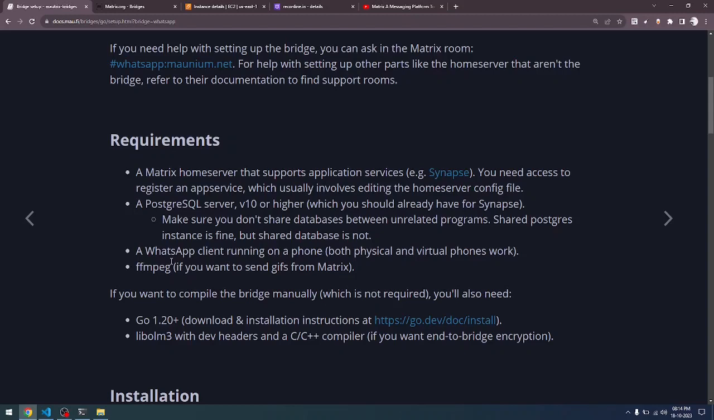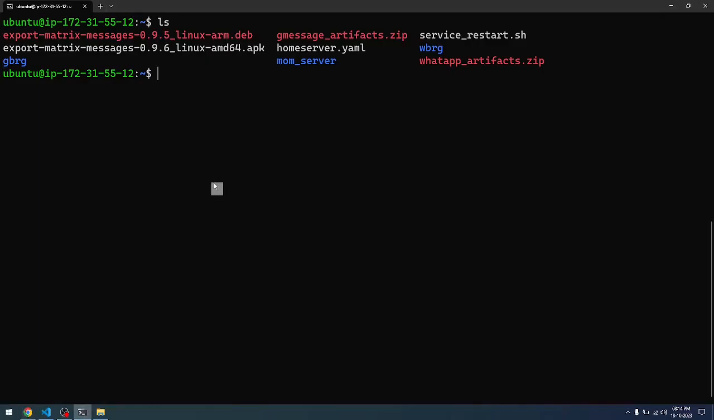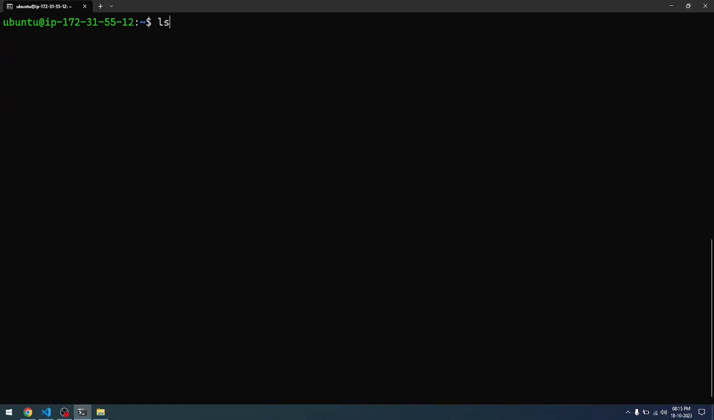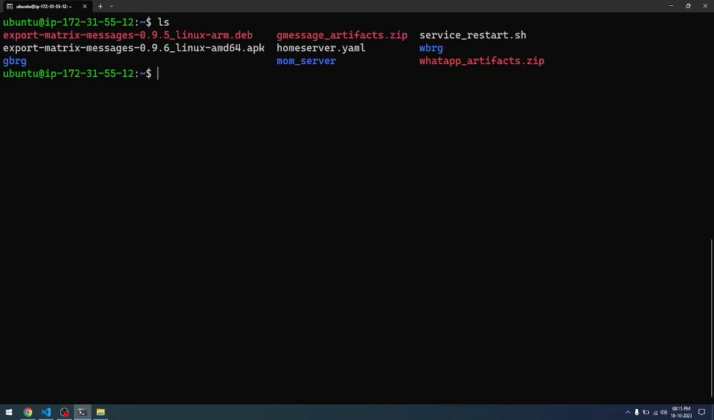We need to have a WhatsApp client. Your phone has that. That is also done. So the FFmpeg application is required inside your Matrix server. So all these are done. So I have the Matrix server connected here over SSH, and this is the command prompt that I will be using for the next couple of minutes.